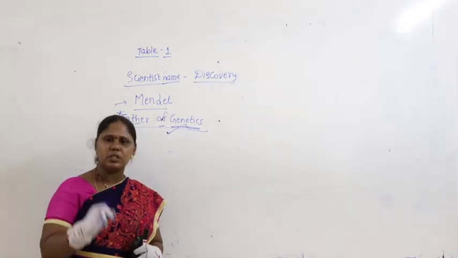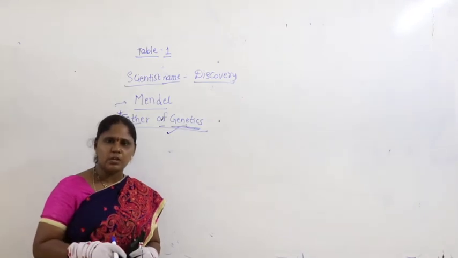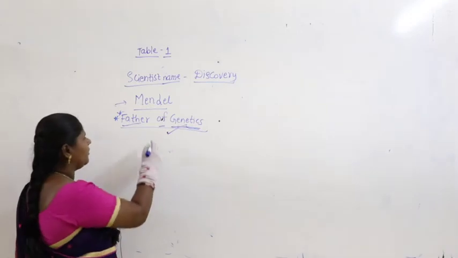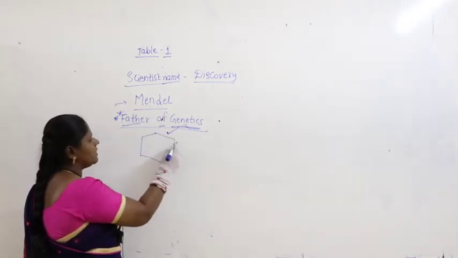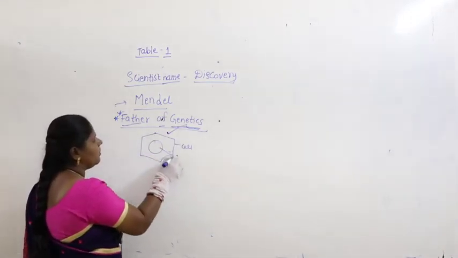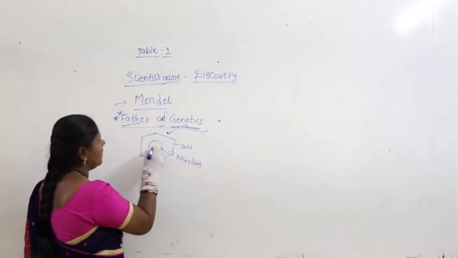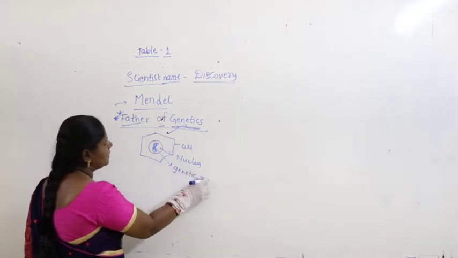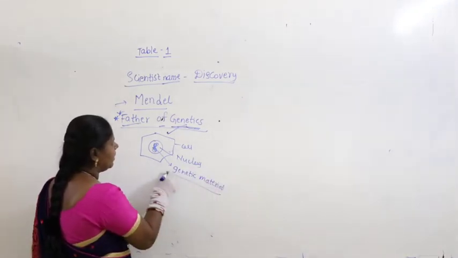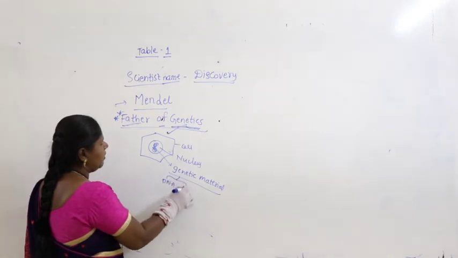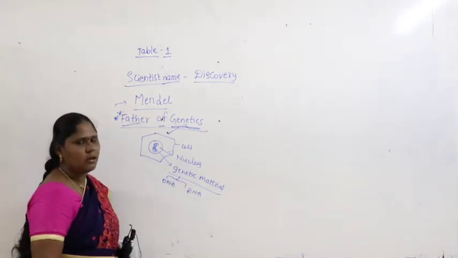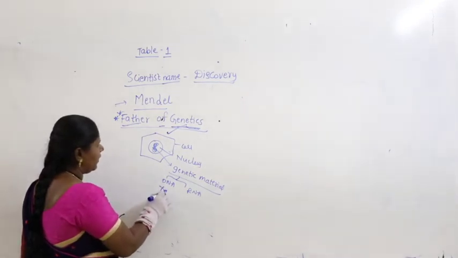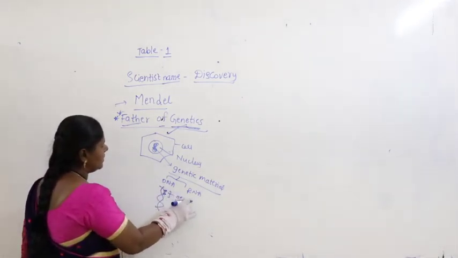Genetics speaks about genes. What are genes? You know it very well, as we studied earlier. Suppose you take this cell. Inside the cell you find the nucleus. Inside the nucleus you find the genetic material. What is the genetic material? The genetic material is called DNA, or it may be RNA. If you take the DNA out, it will be like this, and on it you find what are called genes.